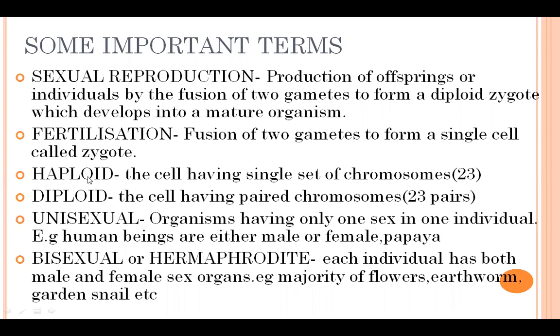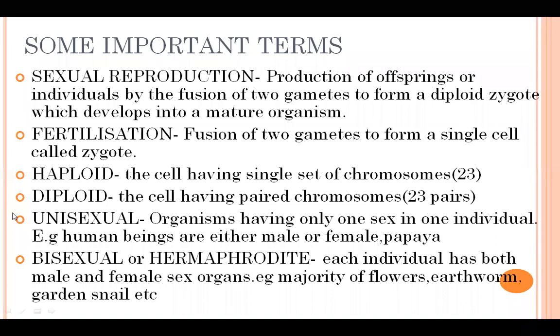And they are also represented by single n and 2n. If only small single n is written in brackets, that means it is a haploid cell. N stands for 23. And if it is written 2n, 2 and small n, that means it is a diploid cell. So 2 into 23, 46 chromosomes.